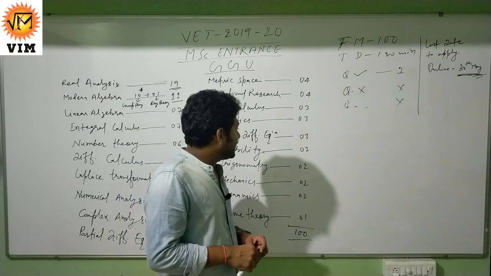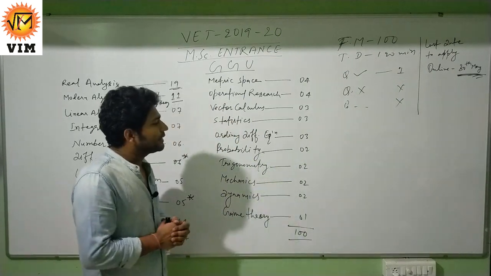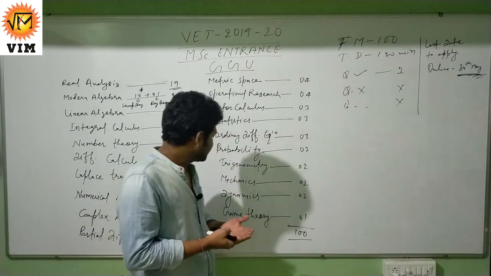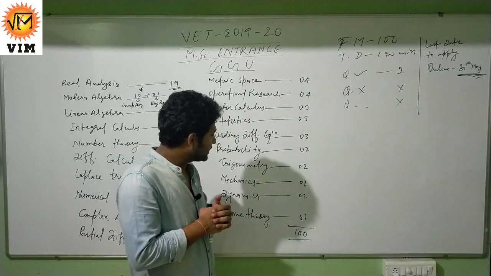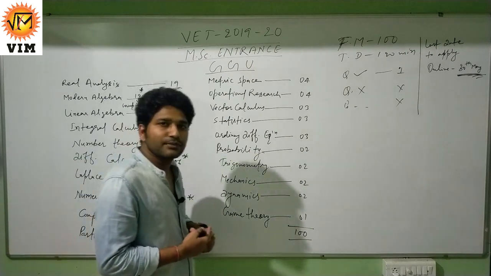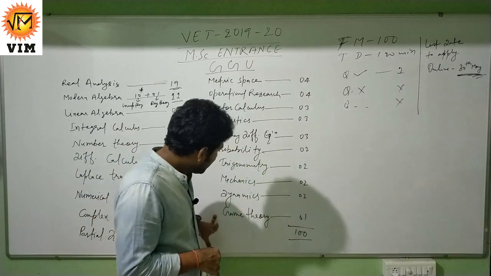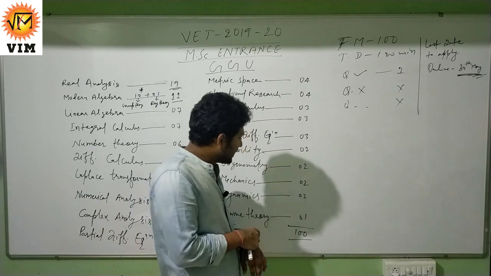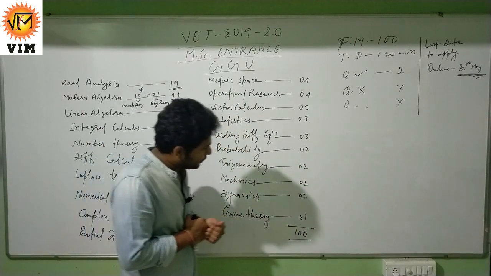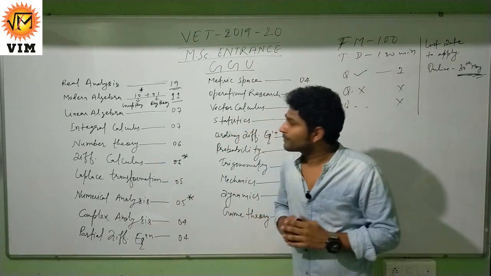From mechanics, 2 questions were asked. One is to find the equation of the common catenary in intrinsic form and the other is the definition of force. From dynamics, 2 questions were asked. One is to find the radial acceleration and the other is to find the differential equation of central orbit. From game theory, only 1 question was asked, from the properties of 2-person zero-sum game. So that was the analysis.